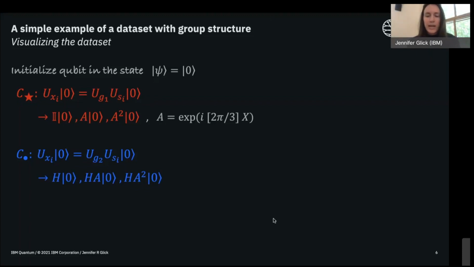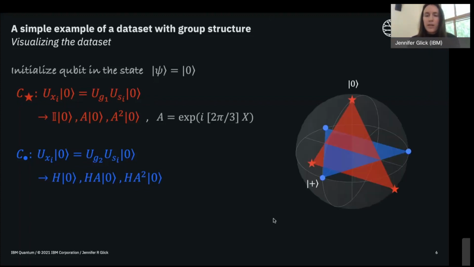Because we're just working with a single qubit, we can represent these states as points on the surface of the Bloch sphere. This will give us a little bit more intuition about what's going on here. Here's the Bloch sphere for this single qubit, and there are 6 points on the surface of the sphere, and these represent the states that we just calculated. Let's go through which ones correspond to which. In red here, we have the points